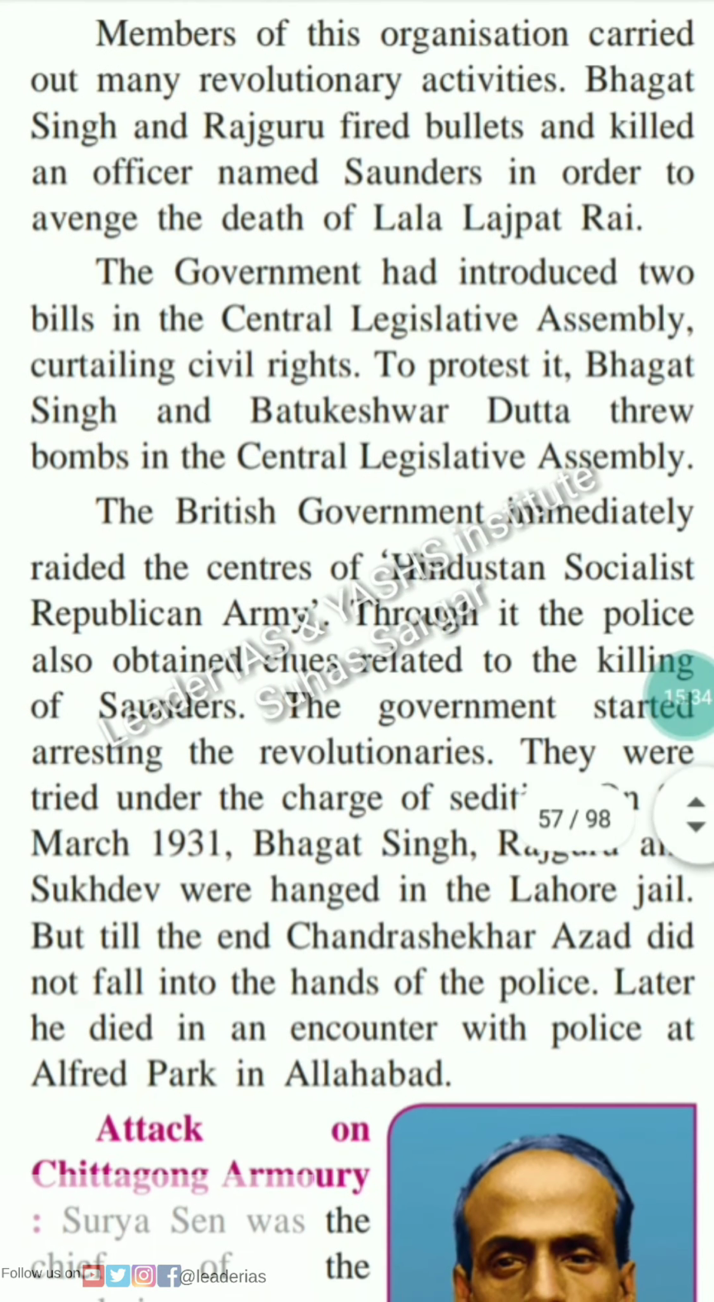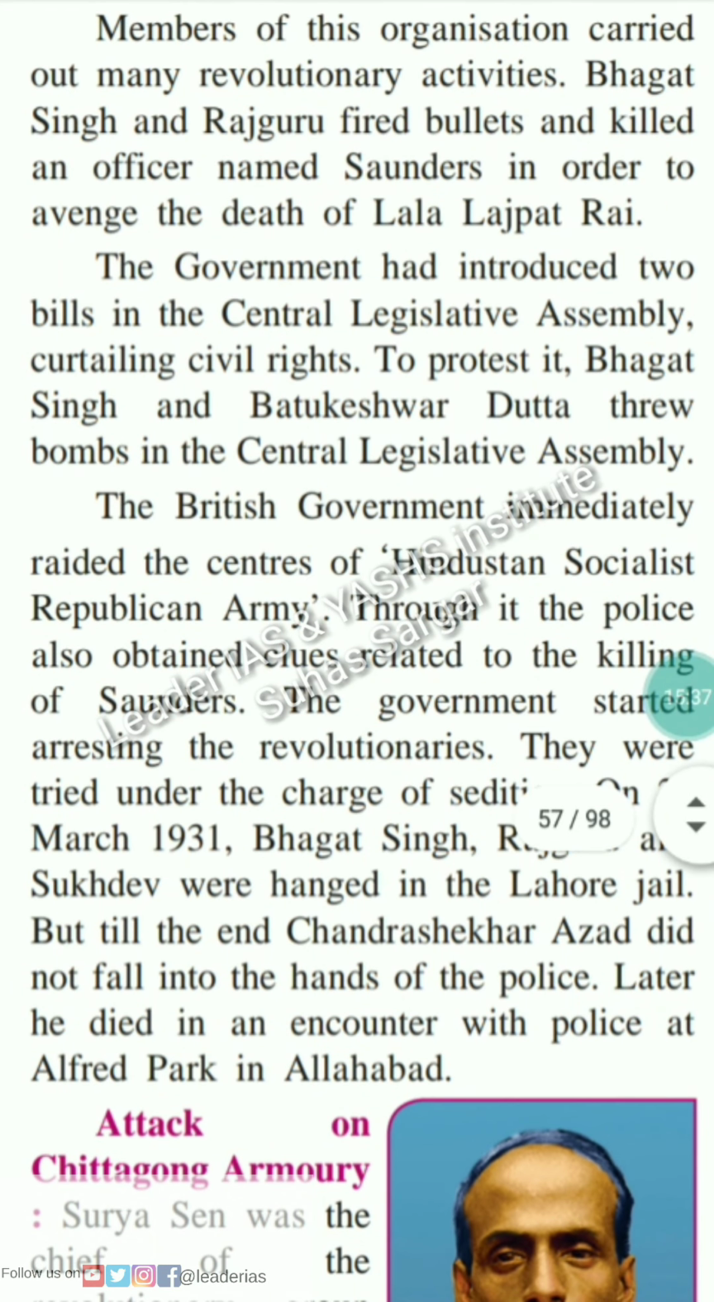Members of this organization carried out many revolutionary activities. Bhagat Singh and Rajguru fired bullets and killed an officer named Saunders in order to avenge the death of Lala Lajpat Rai. The government had introduced two bills in the Central Legislative Assembly curtailing civil rights. To protest it, Bhagat Singh and Batukeshwar Dutt threw bombs in the Central Legislative Assembly.